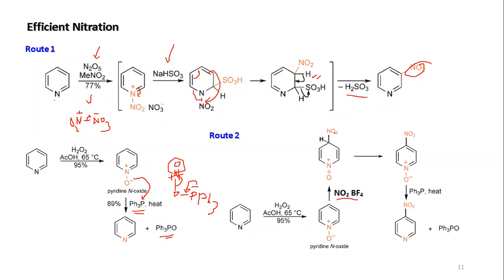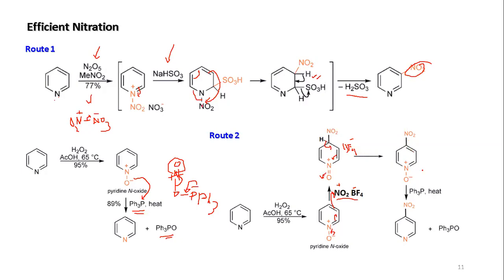What is happening? You are doing the nitration here. How is it happening? This is falling here, now it is coming here, and this is attacking here. So this is plus, this is BF4 minus. So this salt will be generated. Now you have this compound, and it will try to go for aromatization. So it will again come back and be aromatized, so the N-oxide will be coming back. So you have nitration at the 4th position of the N-oxide.